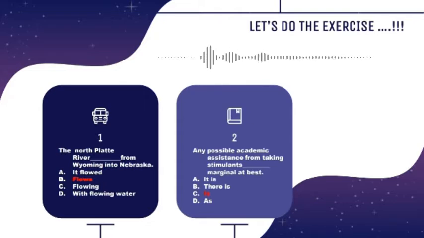To be can be a verb. And A and B are incorrect answers because before to be is there is another word in front of it. And D is also incorrect because S is not a verb, S is maybe a conjunction.